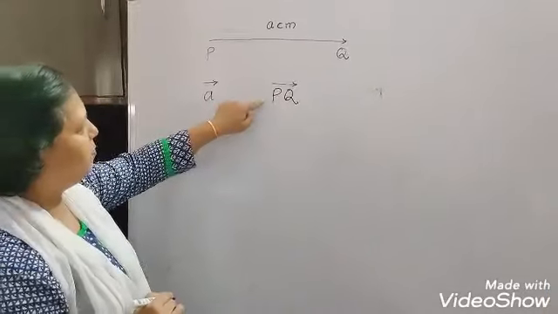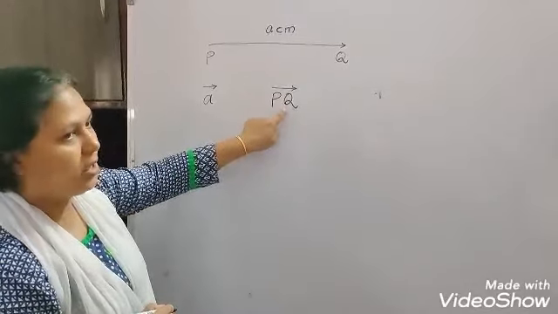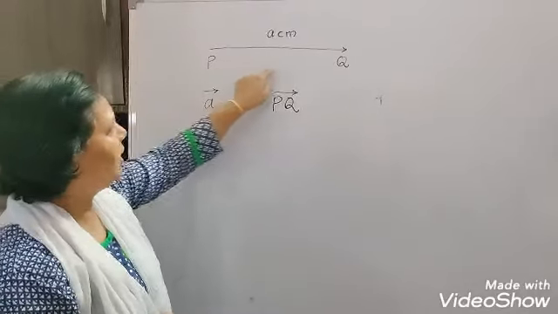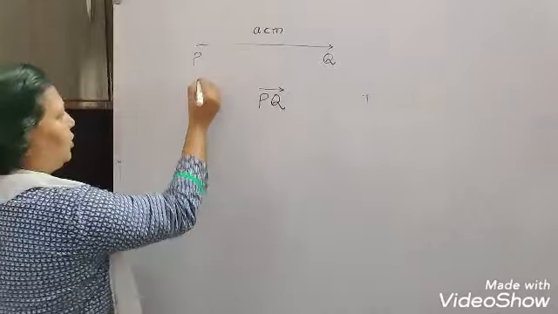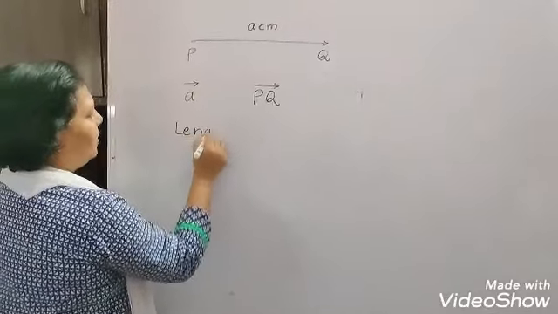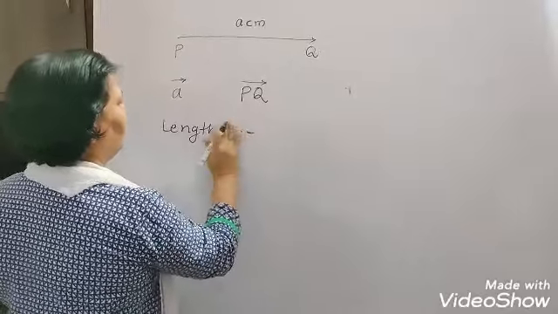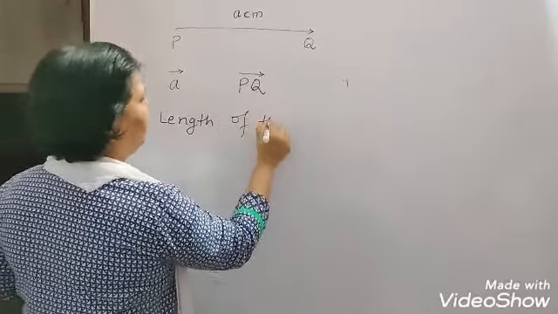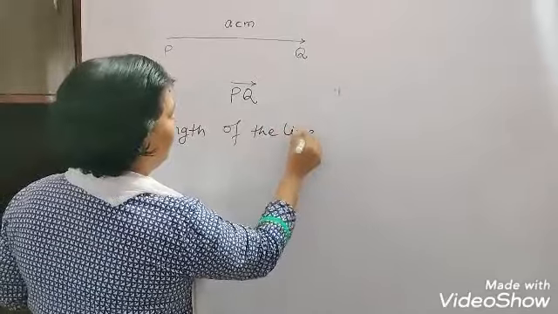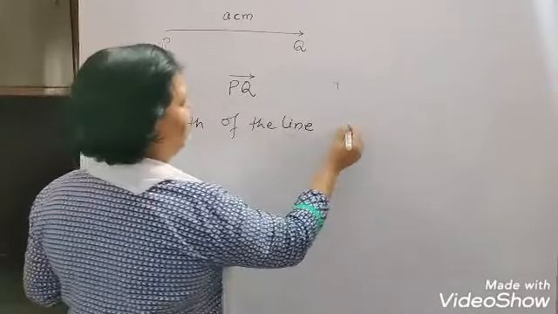From P it is starting and at Q it ends. That means the length of the line is representing the magnitude of the vector.